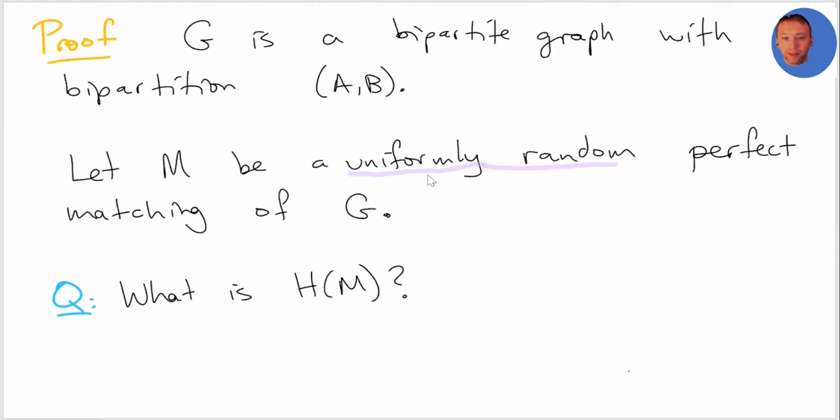So let G be a bipartite graph with bipartition A, B. If G has no perfect matchings, then it has 0 and the bound holds, so that's fine. So assume that G has at least one perfect matching, and suppose that I put all the perfect matchings of G into a bag, and I pick one out at random. I call it M. So what is the entropy of M? It's not going to be possible to write down a numerical formula in terms of the graph G, but what is H of M?